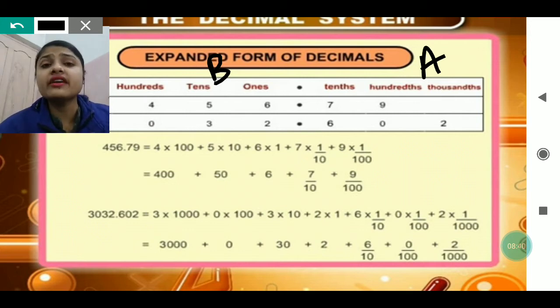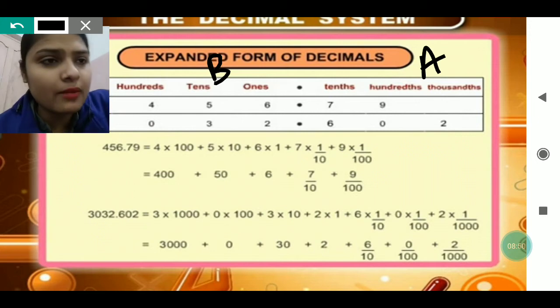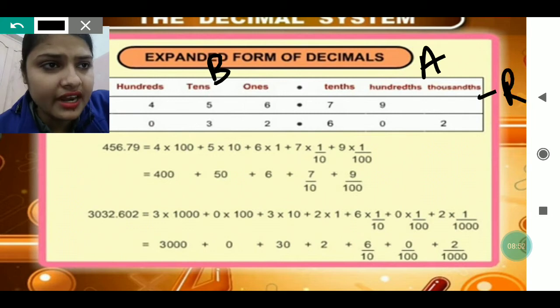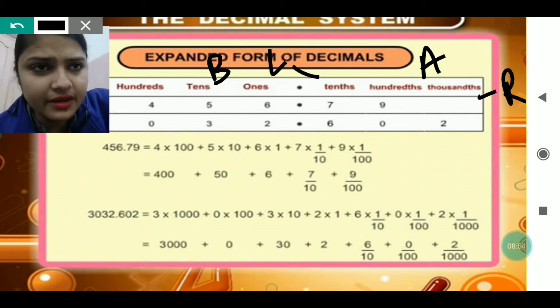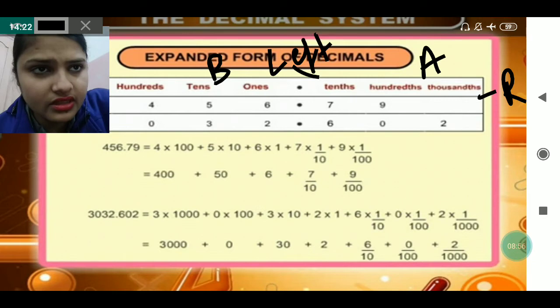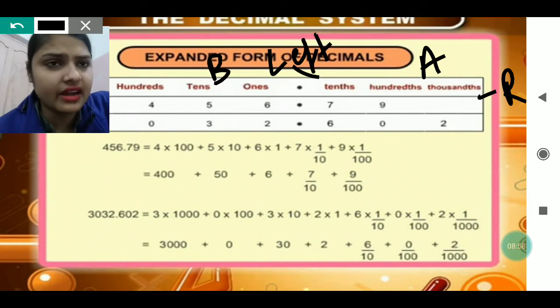But the numbers which are written after the decimal point, from the left side we will start counting, and then we will count 10, 100 and 1000. I am taking right side to this side, and left side to this side.